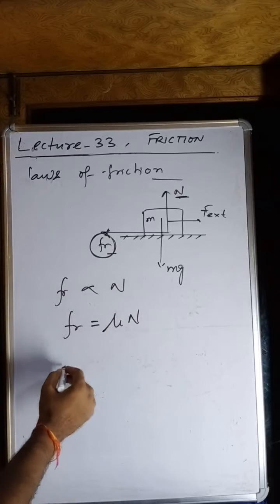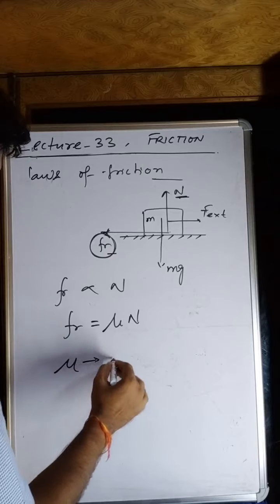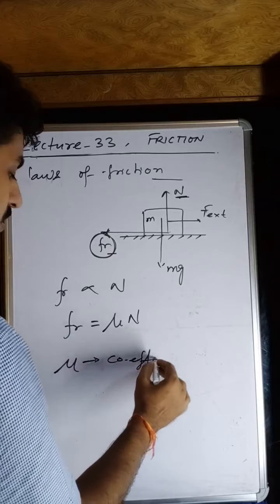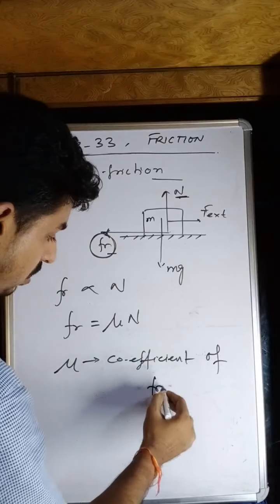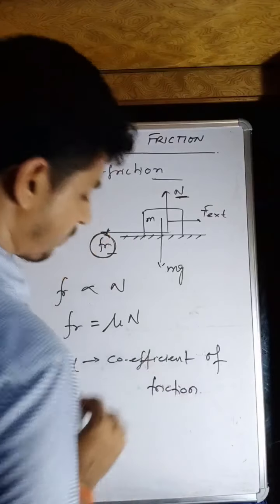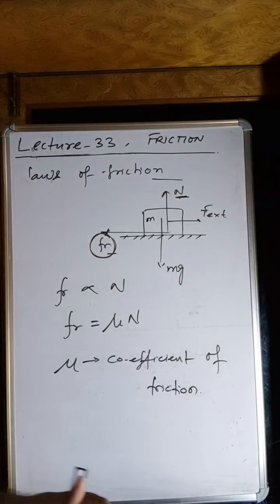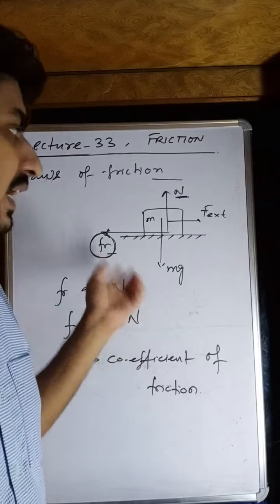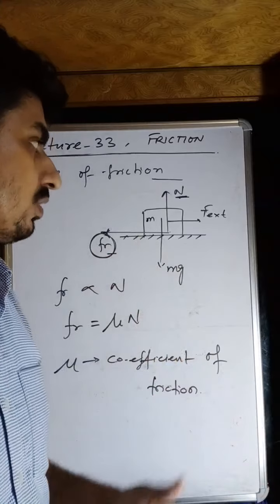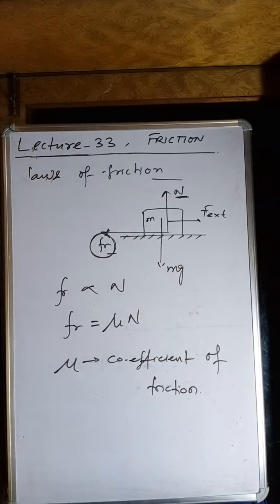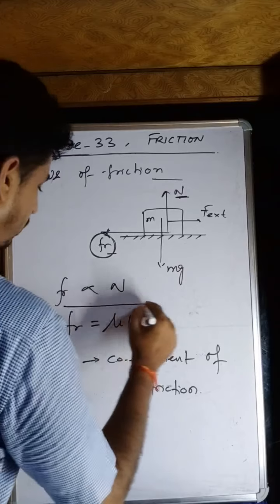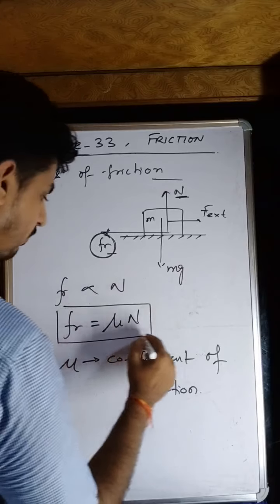Remember, this is called mu, and this mu is nothing but the coefficient of friction. If we are talking about the static friction force, this will be the coefficient of static friction. If we are talking about the kinetic friction or the limiting friction, then this will be the coefficient of such friction. That is the kinetic friction, limiting friction, or the static friction. So this will be one very important formula for friction.